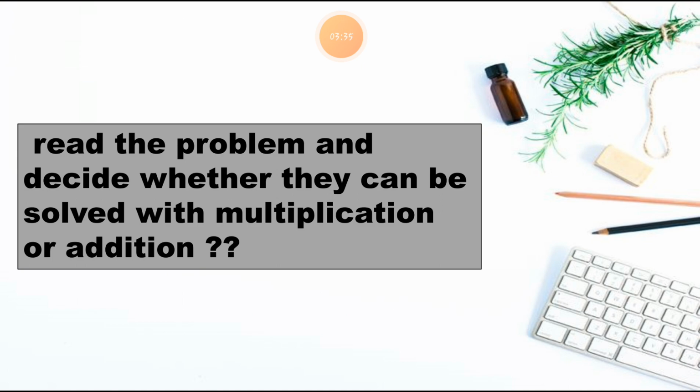If we remember the keywords, we can easily identify which sum it is, addition word problem or multiplication word problem.